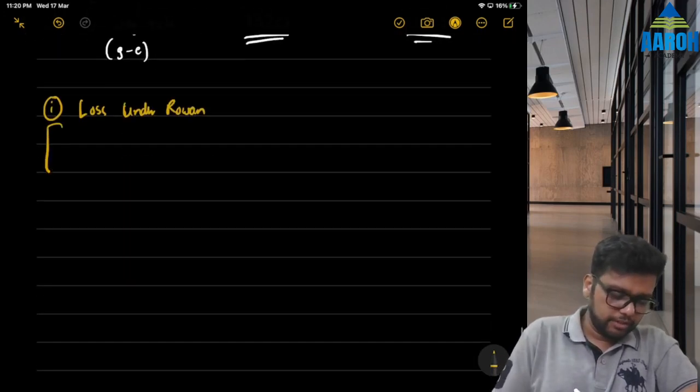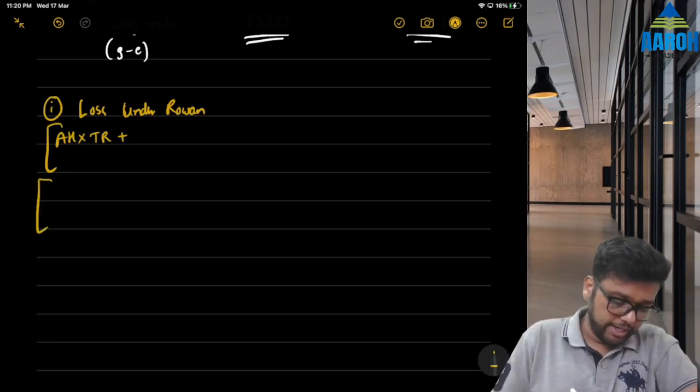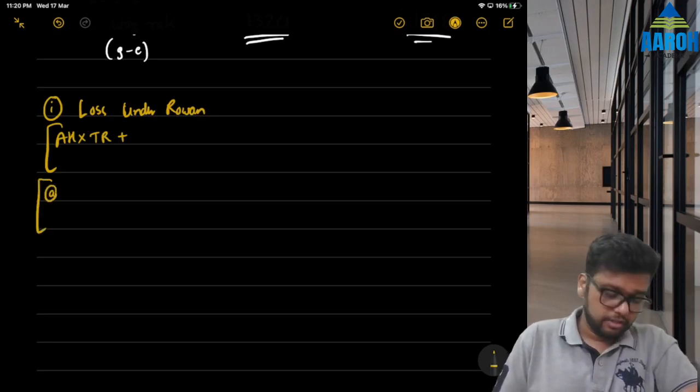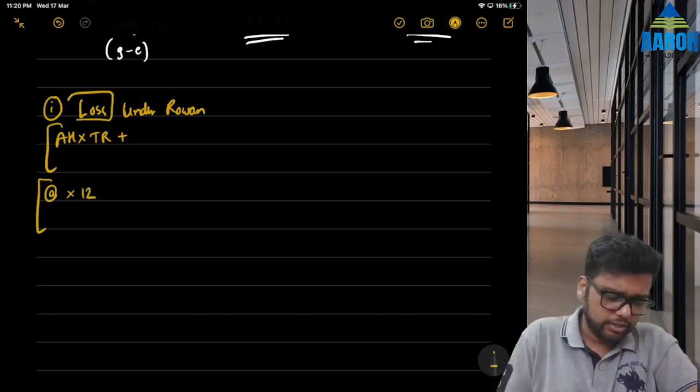What is the formula of Rowan? Actual hours into time rate plus. Now what will we take as the time rate? Actual hours is point number A, into time rate, we will now take only the difference, that is 12 rupees, because we are directly calculating the loss.